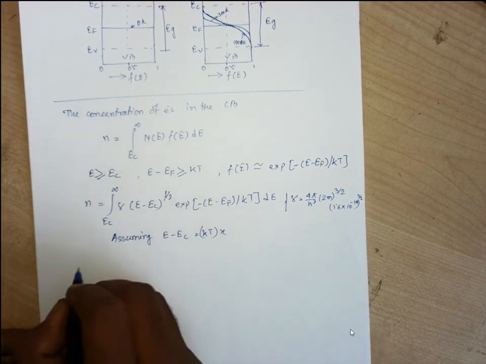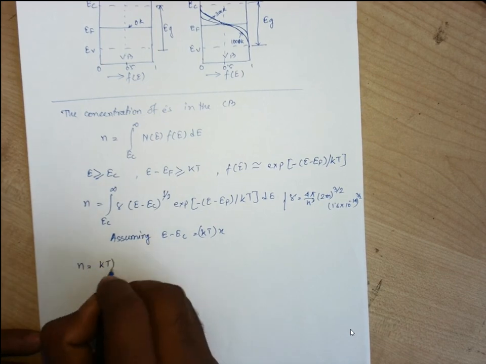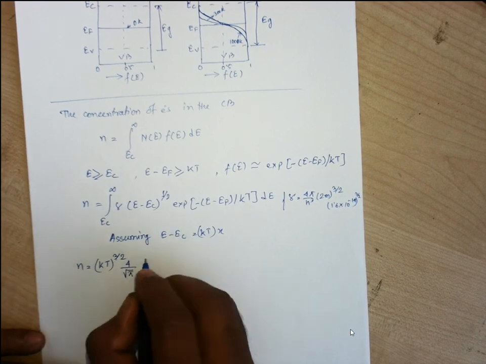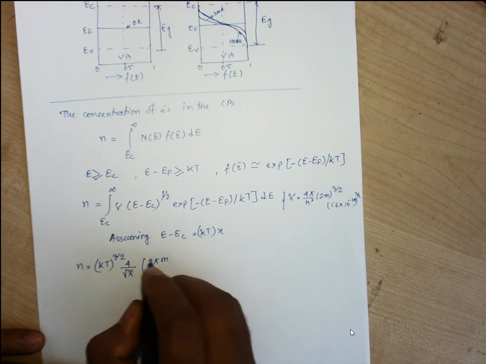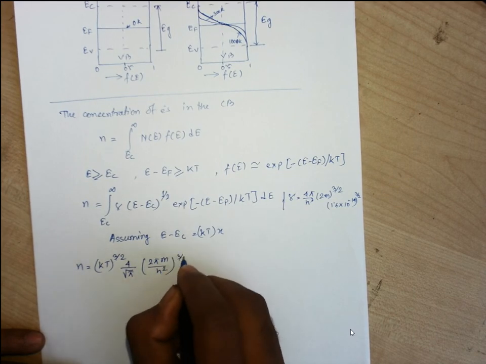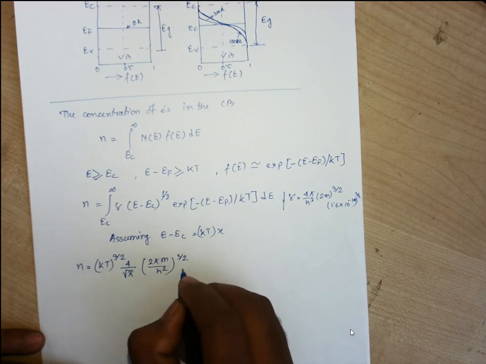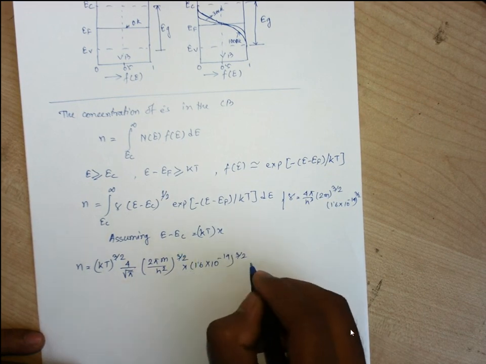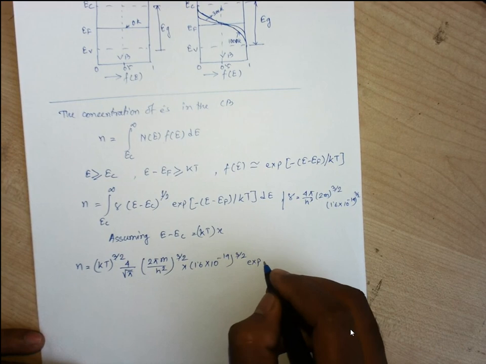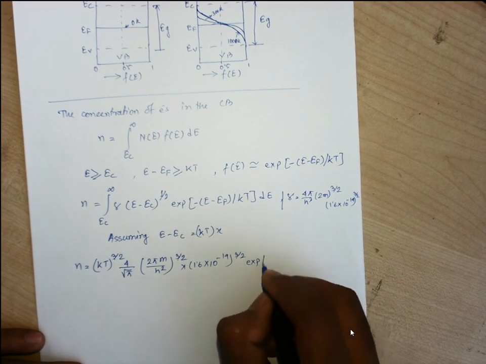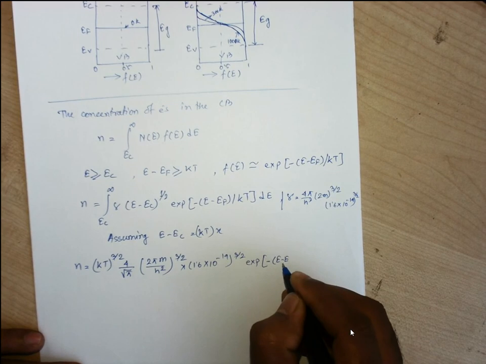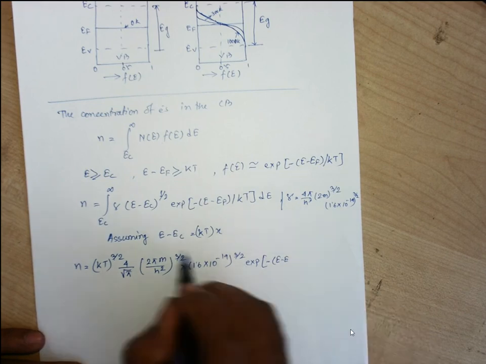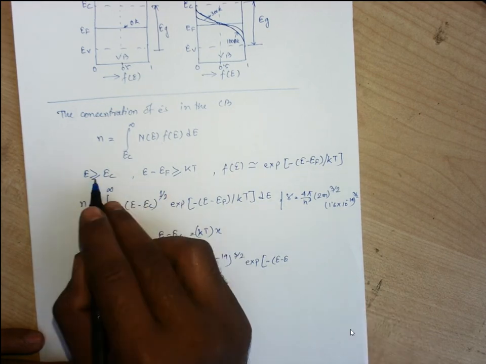As a consequence, this equation will become n equal to (kT) to the power 3 by 2, 4 by root pi, (twice pi m by h square) whole to the power 3 by 2, into (1.6 into 10 to the power minus 19) to the power 3 by 2, e to the power minus... sorry, it is not E, we need to consider this E is E minus EC.